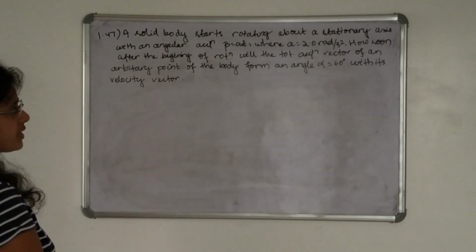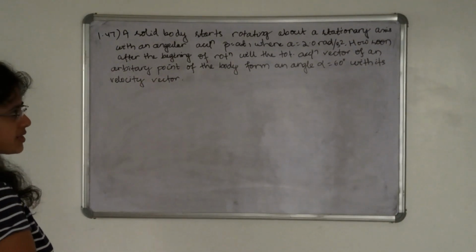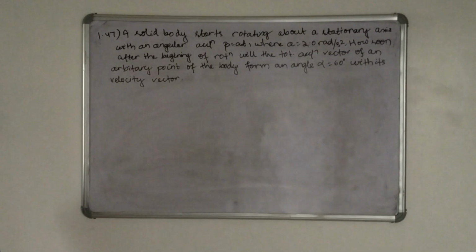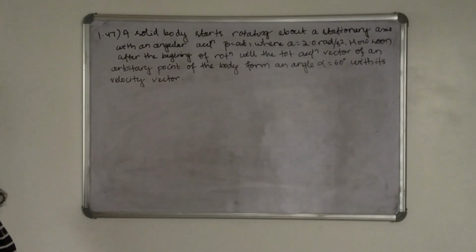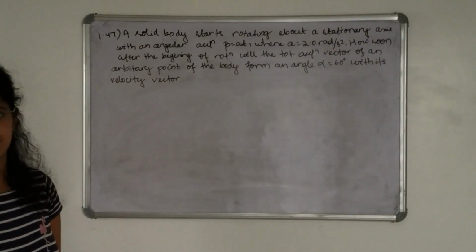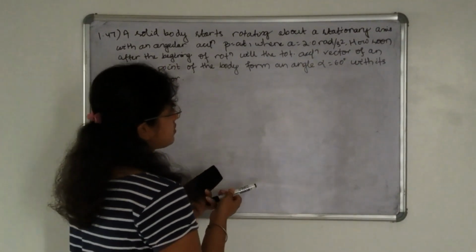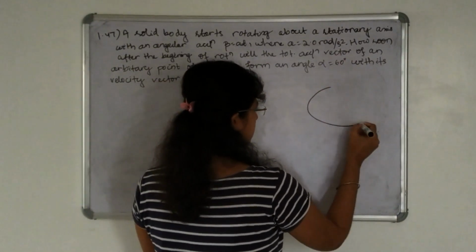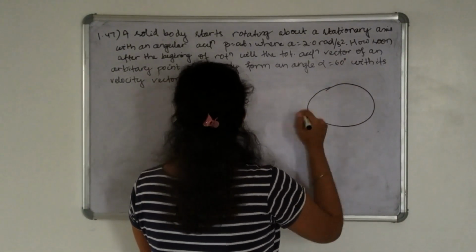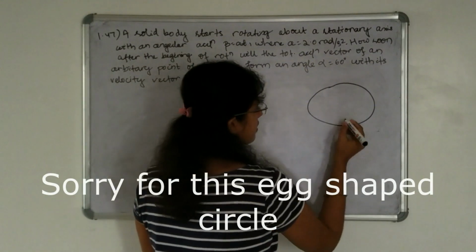The angular acceleration is beta equal to a into t, where a is equal to 2 radian per second square. How soon after the beginning of rotation will the total acceleration vector of an arbitrary point of the body form an angle alpha equal to 60 degree with its velocity vector? Okay, so let us take a solid body that moves in this circle.